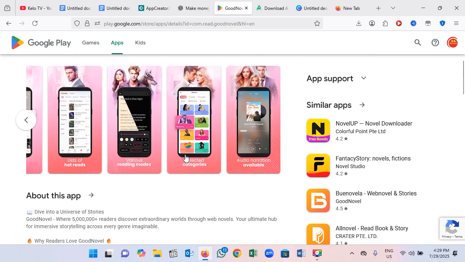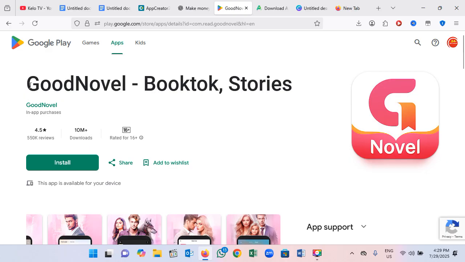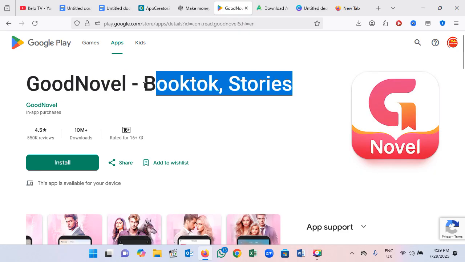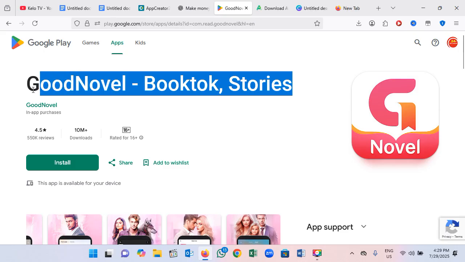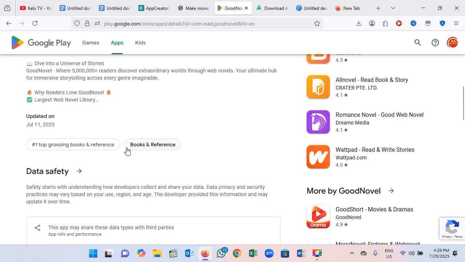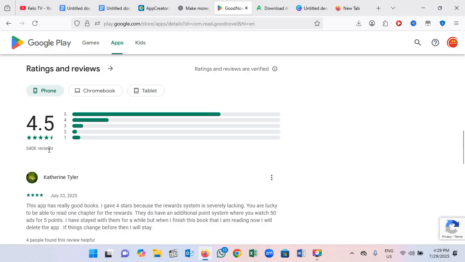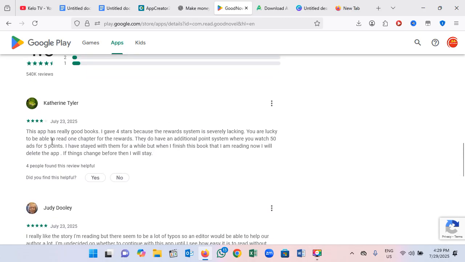If you check here, you're going to see this app has 1000 million downloads. So you can imagine, if this man is not even advertising this app with any ads, you can be surprised what he's making, because with this total number of downloads, I'm sure people have been leaving good comments below, rating the app as good. Here you can see this app has really good books, so that you can understand.